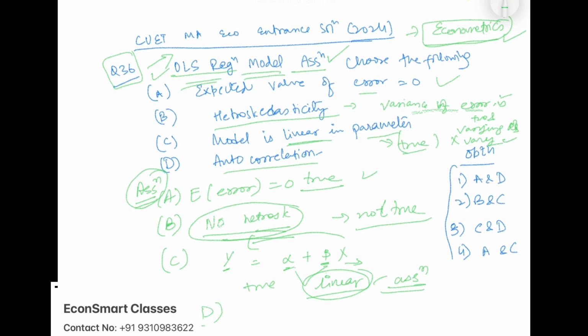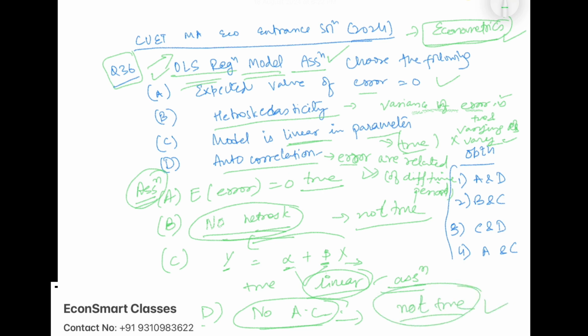Autocorrelation, again we take that there is no autocorrelation present in the model, meaning the error terms are not related. Autocorrelation means error terms of different time periods are related. However, in the assumption of OLS, we say the error terms are not at all related to each other. So again this is also not true, because we say no autocorrelation in the model as part of the assumption.